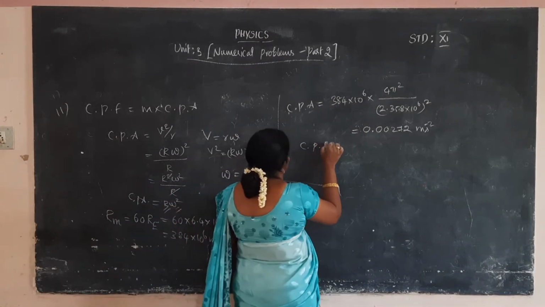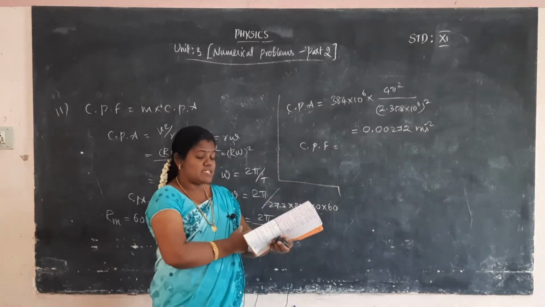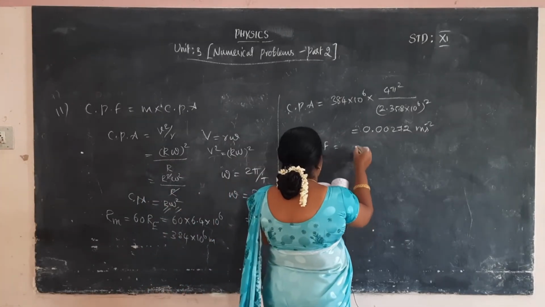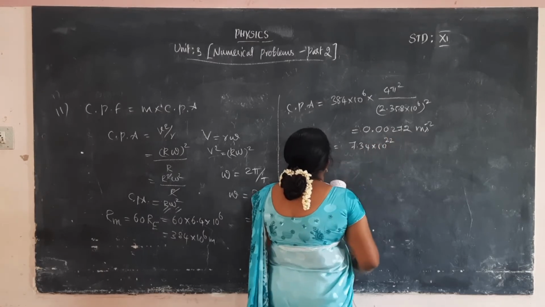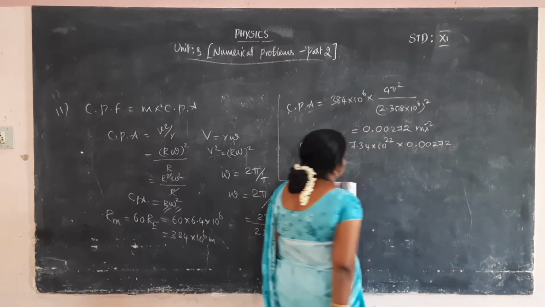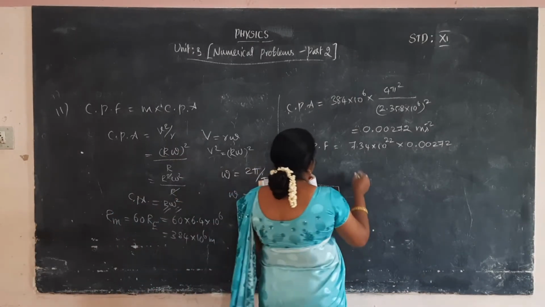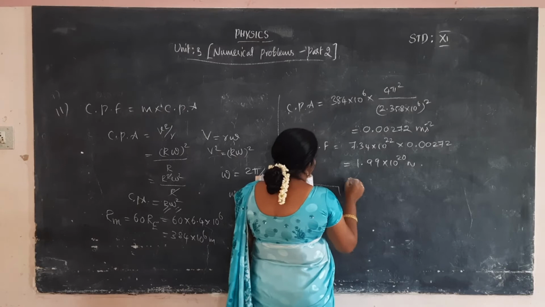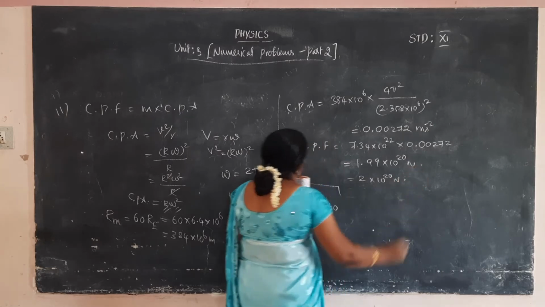The centripetal force is equal to mass into centripetal acceleration. What is the mass value? The mass of the moon will be given in the problem. That is 7.34 into 10 power 22, into the centripetal acceleration, 0.00272. Multiplying all the values, we get 1.99 into 10 power 20 Newton, that is about 2 into 10 power 20 Newton. That is the centripetal force.